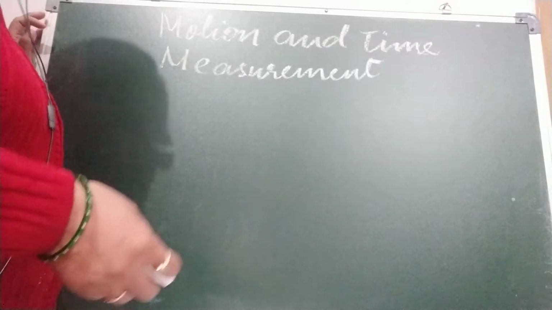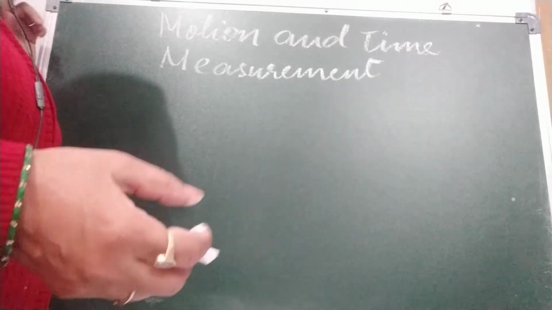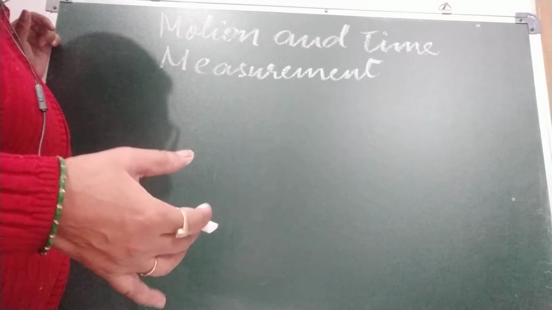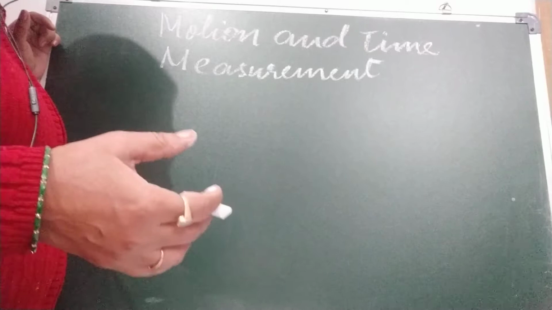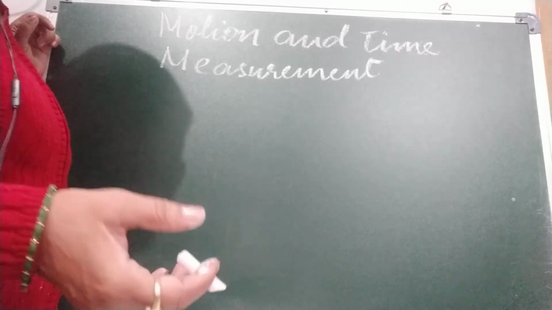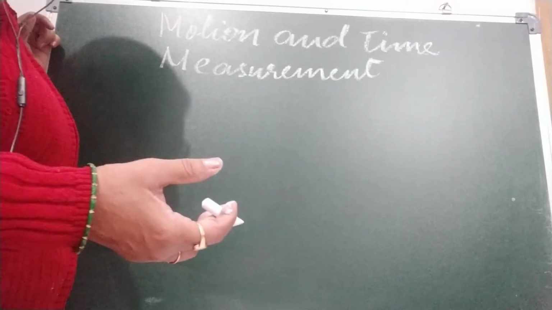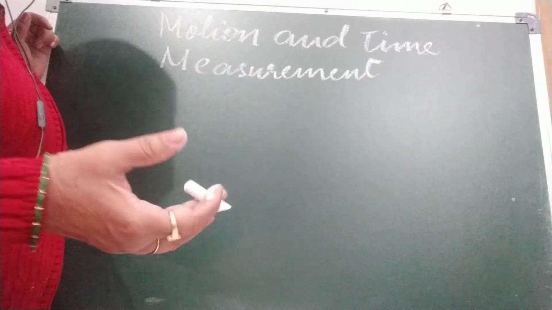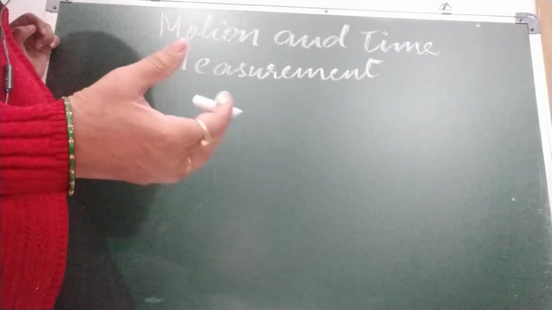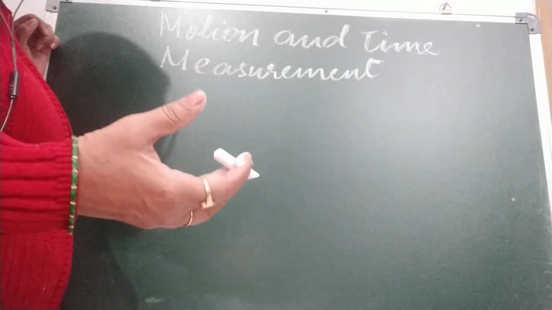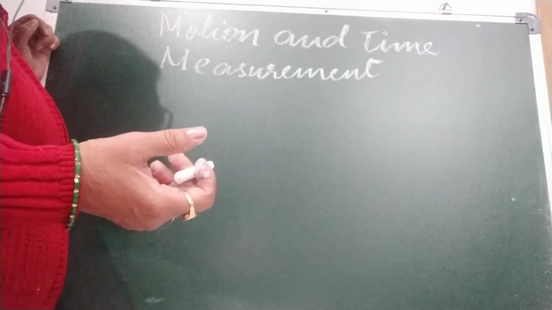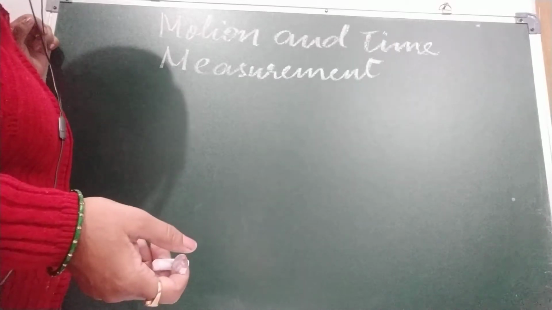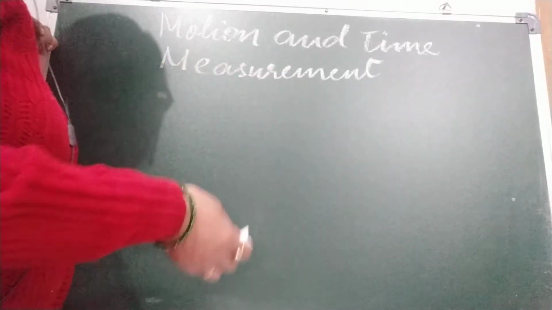Other examples: a carpenter needs to measure the wood if he's making a table or a chair. A vegetable vendor needs to measure vegetables. And in the school, periods change, first period, second period. So what do we require for the change of period? Time, proper time.